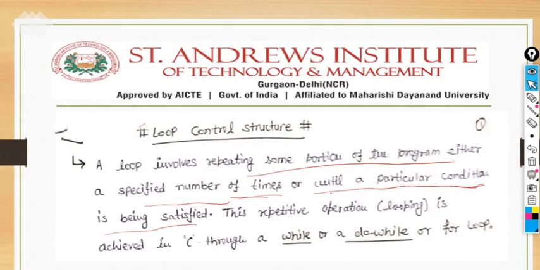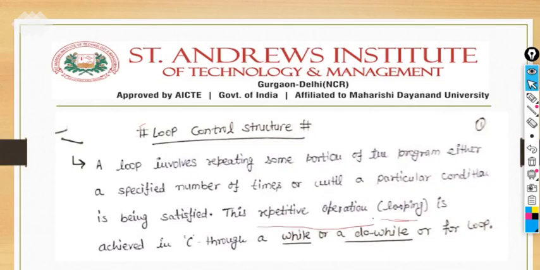So there are two ways to control the repeated execution of statements. Repetitive operation or looping, both are the same thing. In this we achieve the while, do while and for loops, which we will study now.